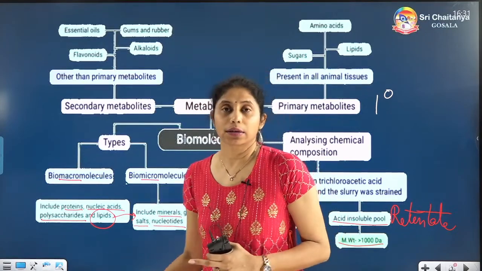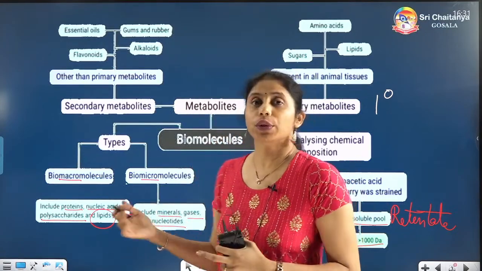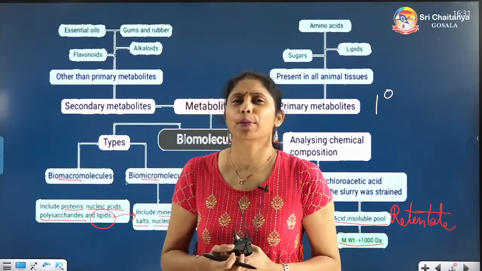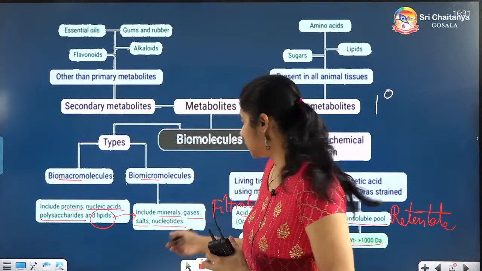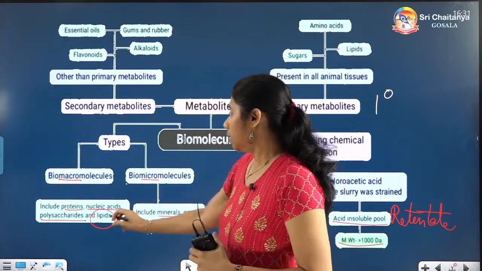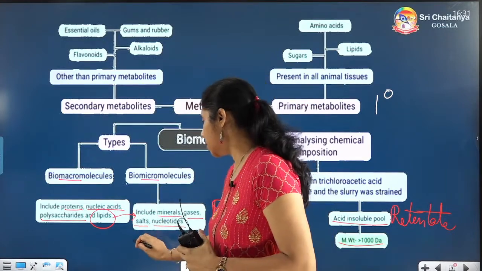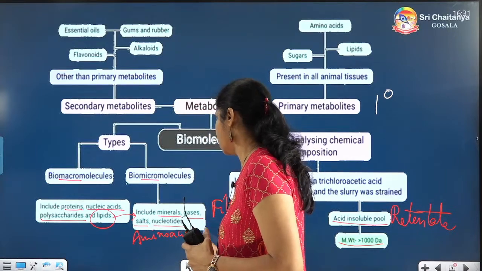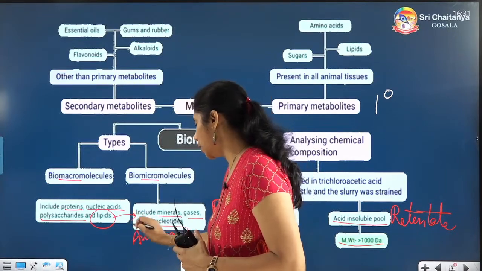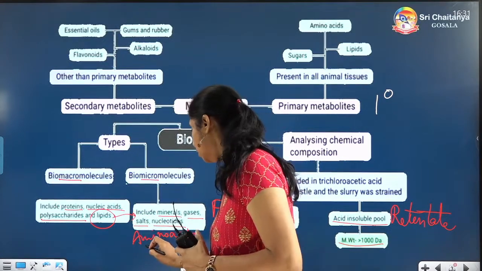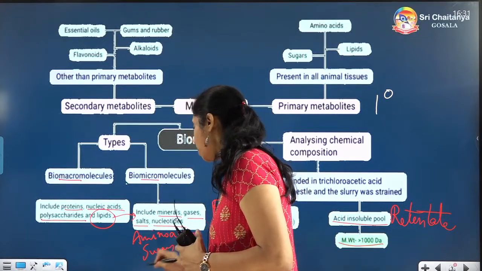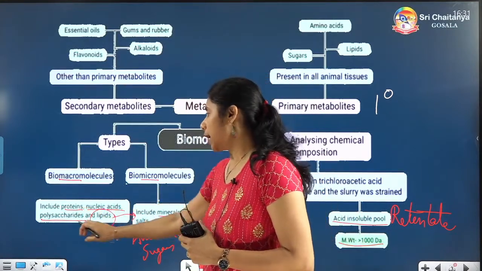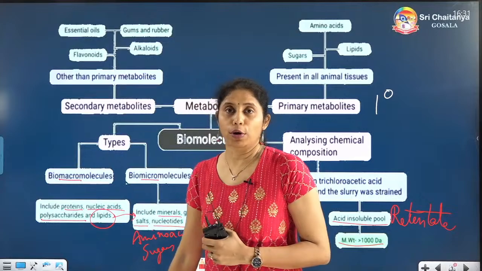Then nucleotides. I will be teaching you these nucleotides in the next slide; they are the building blocks of nucleic acids. We will be seeing that. Then not only nucleotides, you have learnt already amino acids. Then you have learned that lipids are also coming under this. I have kept the arrow, lipids are coming here, and even simple sugars are also coming here. These are all micromolecules, and proteins, nucleic acids, polysaccharides are the macromolecules.